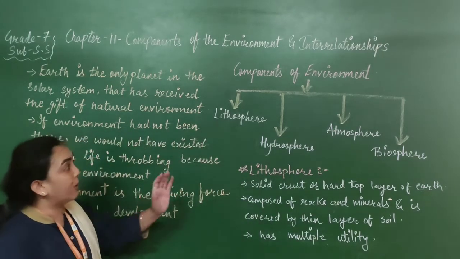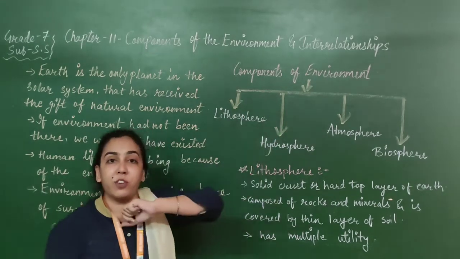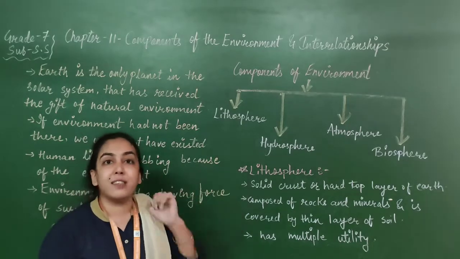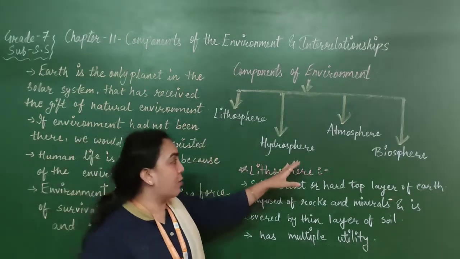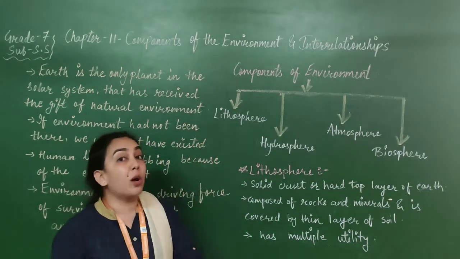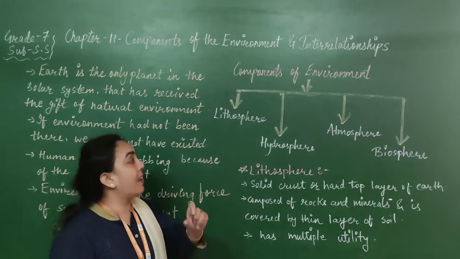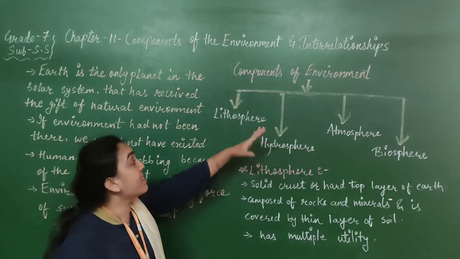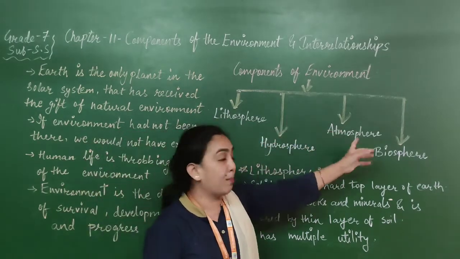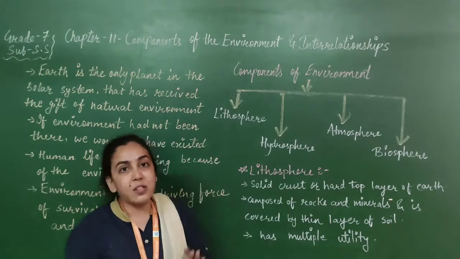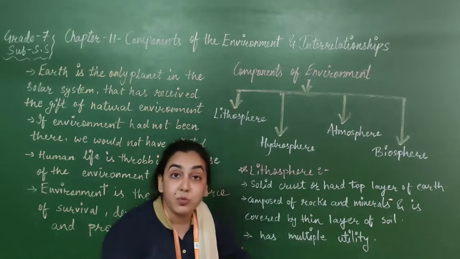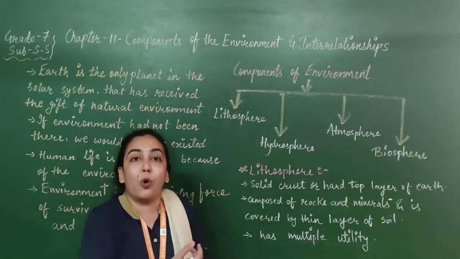Now, what are the components of the environment? This is the main question and main topic of the chapter. Mainly there are four, as you can see on the board: lithosphere, hydrosphere, atmosphere, biosphere. All these four are the main components of the environment. The environment consists of these things. We all know, we learned about this in grade 6, but let's revise what we have learned and gain some more knowledge.